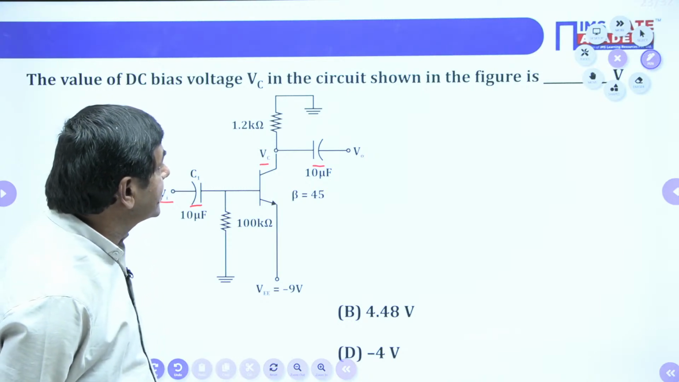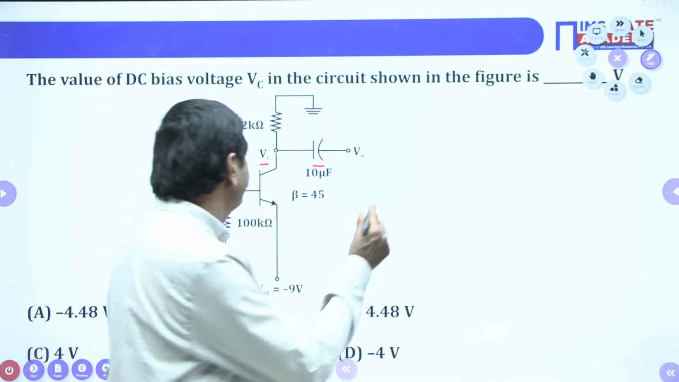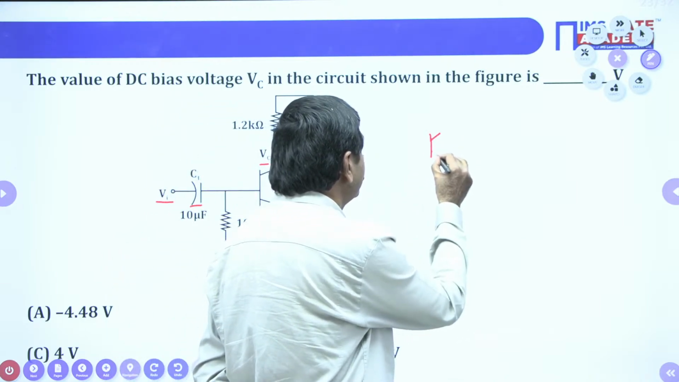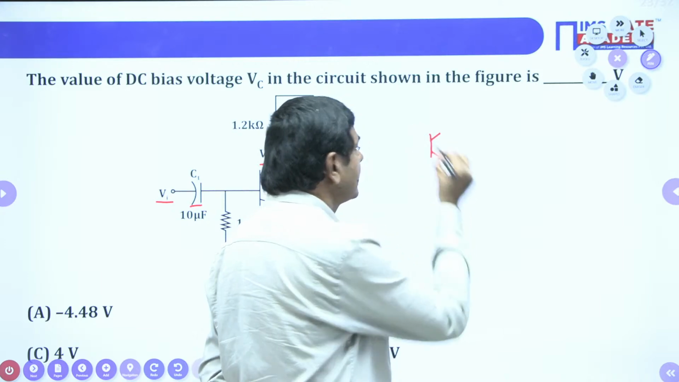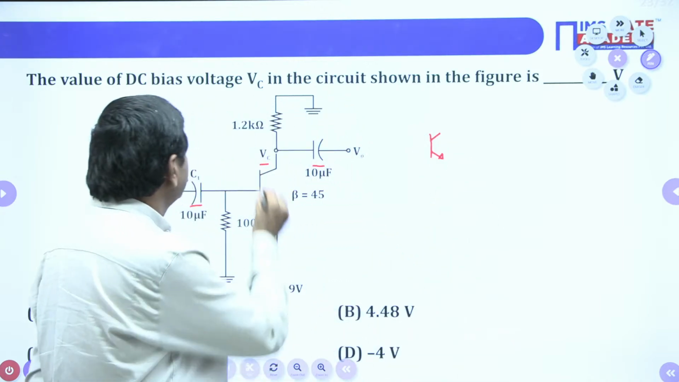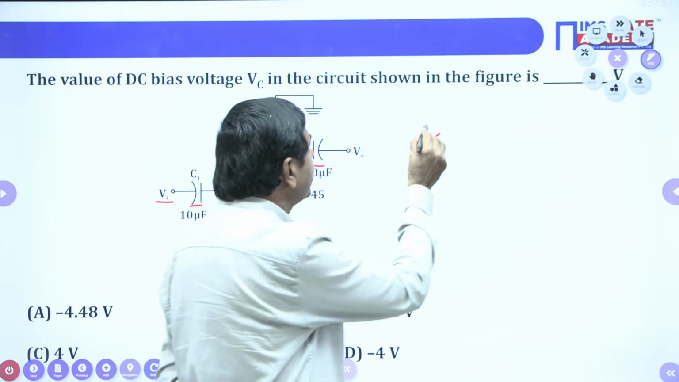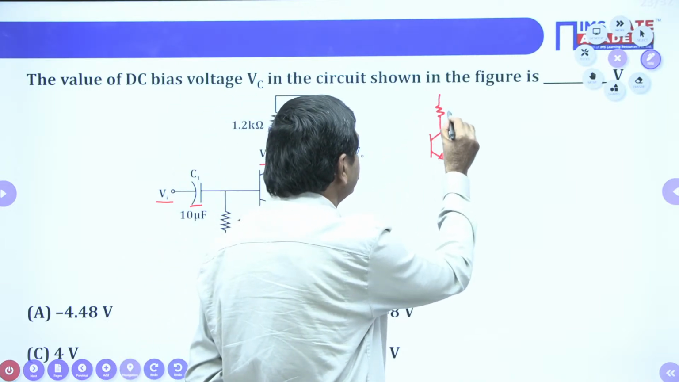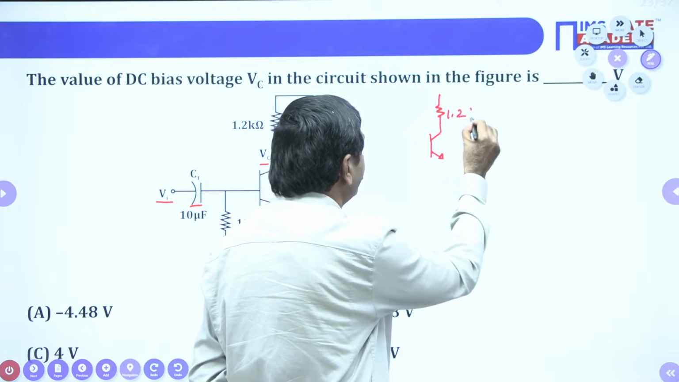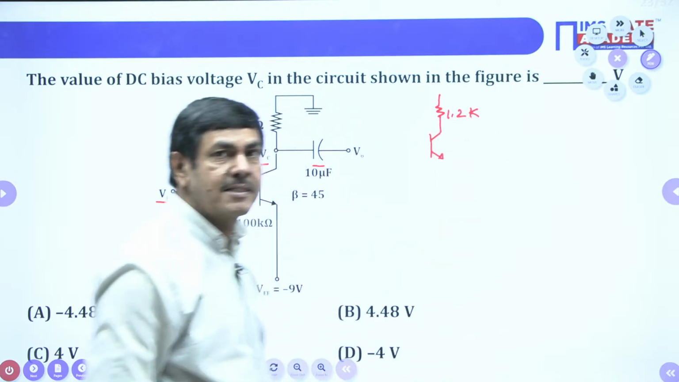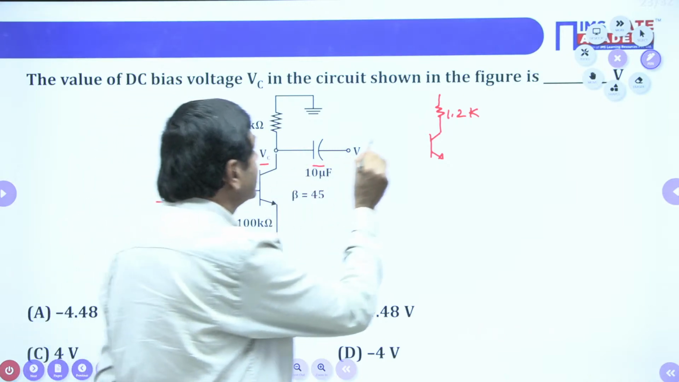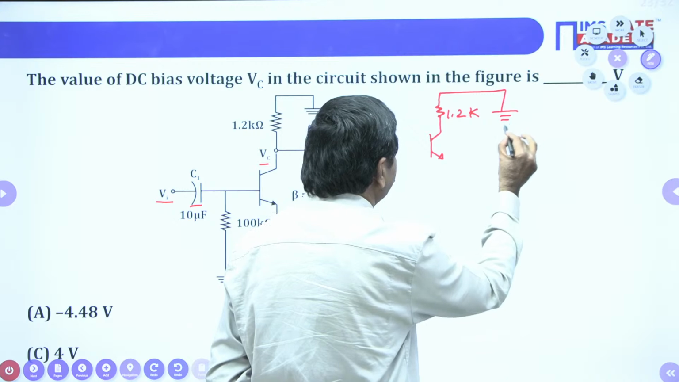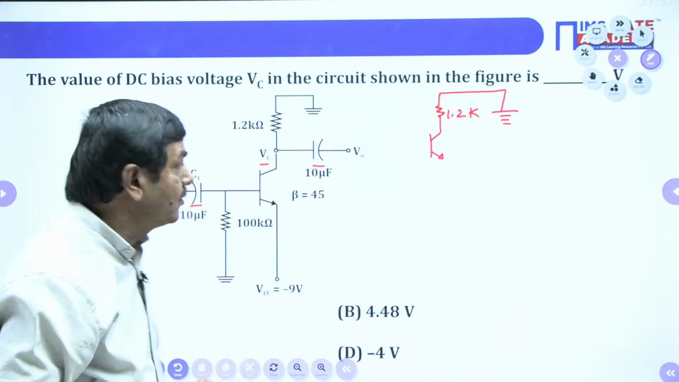Then the equivalent circuit can be plotted in this way. There is a transistor here. The transistor is connected with 1.2K resistance here. And this is connected to the ground only here.